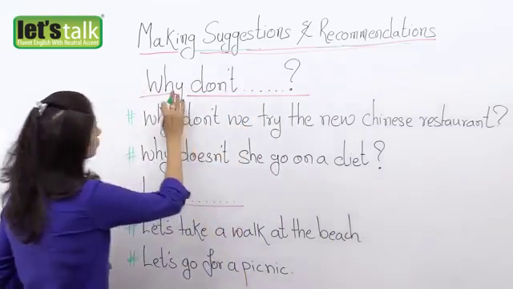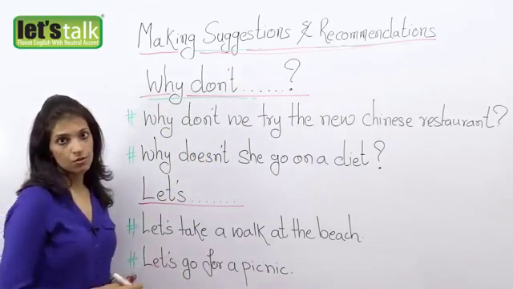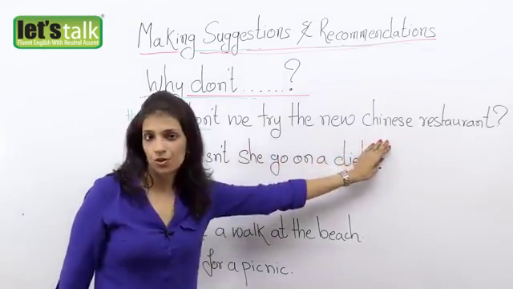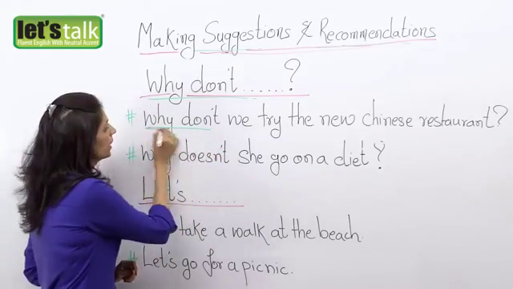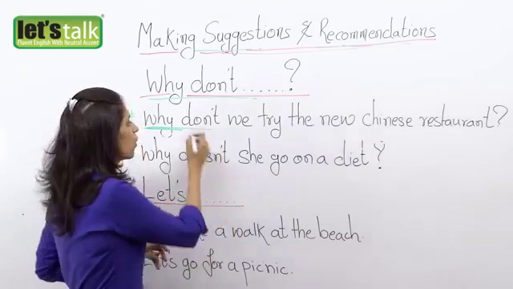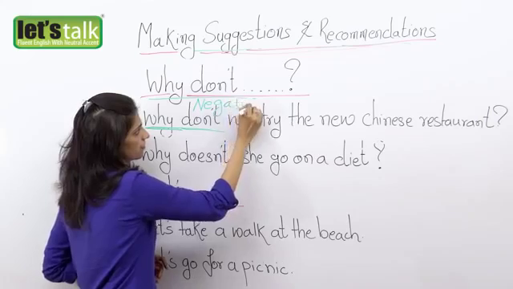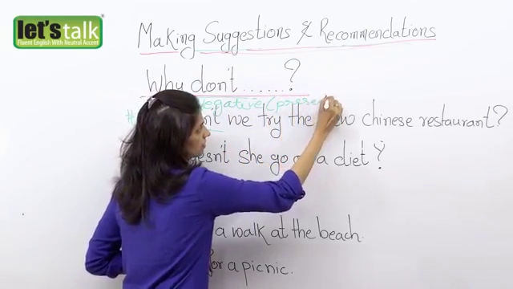Okay, my next structure is why don't. So now you say, okay, where should we go tonight? Why don't we try the new Chinese restaurant? Friends, this is very important. When you make a suggestion using why, please remember it is always in the negative, and negative present.